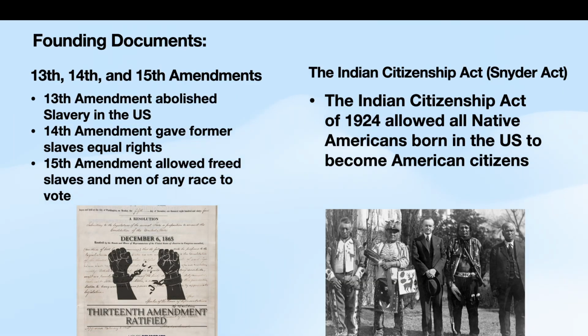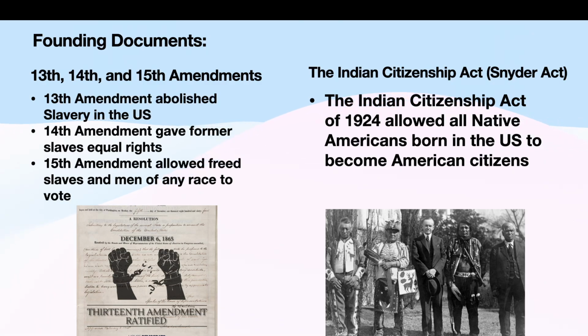A couple founding documents that led to equal rights for marginalized groups in America were the 13th, 14th, and 15th Amendments and the Indian Citizenship Act. The 13th Amendment abolished slavery in the U.S., the 14th Amendment gave former slaves equal rights, and the 15th Amendment allowed freed slaves and men of any race to vote. The Indian Citizenship Act, or the Snyder Act of 1924, allowed all Native Americans born in the U.S. to become American citizens.